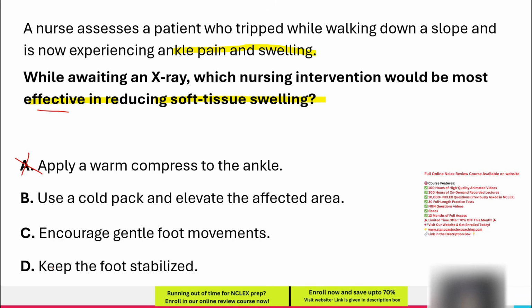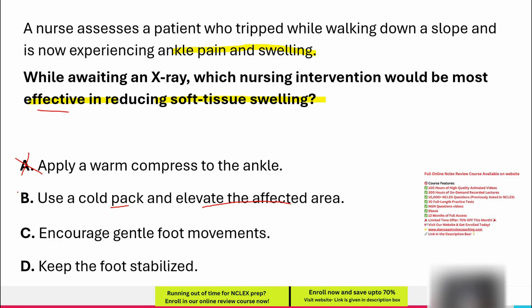B. Use a cold pack and elevate the affected area. Cold therapy, ice, helps constrict blood vessels, reducing inflammation and fluid buildup, while elevation helps drain excess fluid away from the injured site. These two strategies are part of the RICE method: rest, ice, compression, elevation, which is the gold standard for managing soft tissue injuries.